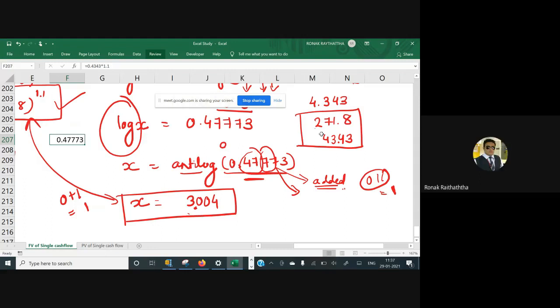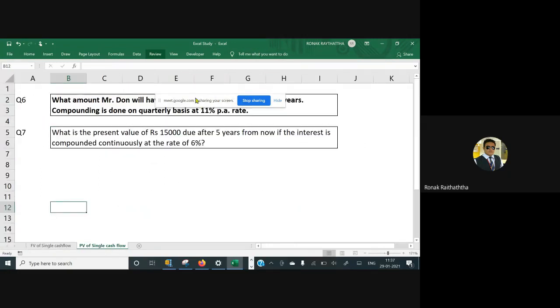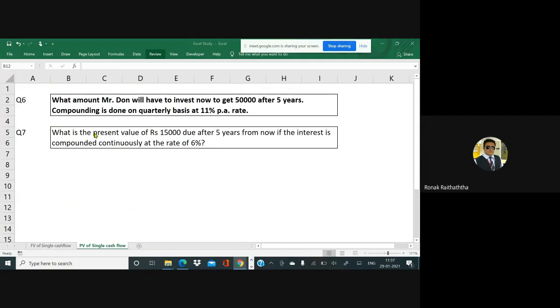Okay, let's move. So let's go to the PV now. First of all, let's understand what amount Mr. Yes, now we are into a PV of the single transaction. So here in this case, first understand what is the compounding we are using. And the formula will be slightly different. The same formula, I mean, the PV's formula is not a different formula. It is derived from the FV formula only.